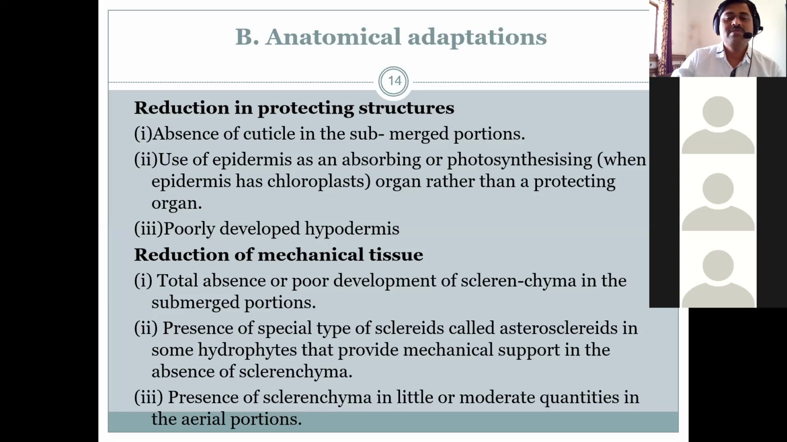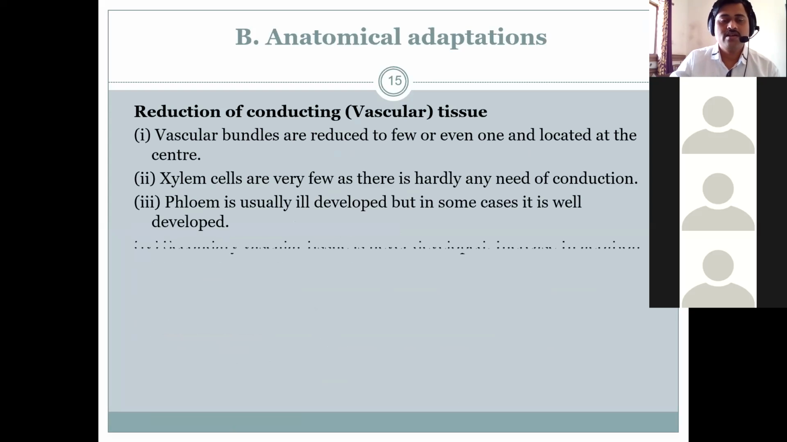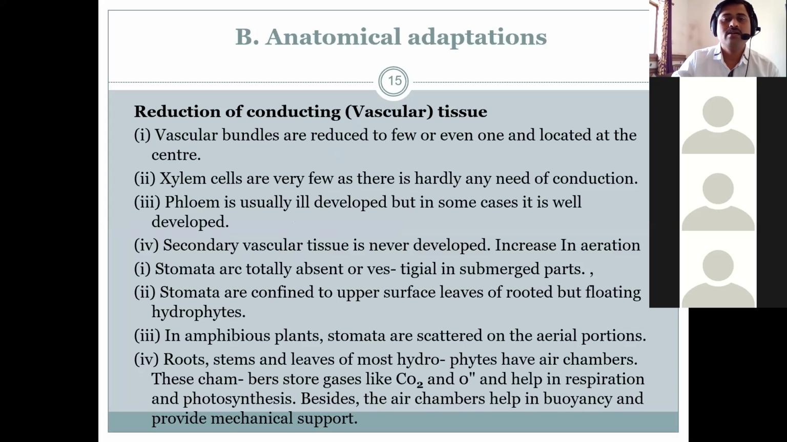Then presence of sclerenchyma in little and moderate quantities in some aerial portions. आता काही aerial plant मध्ये sclerenchyma present आहे. Then reduction in vascular tissue, just like vascular bundles are reduced to few or even one and located at the center. Xylem cells are very few, xylem फार कमी असतात, as there is hardly any need of conduction, कारण water conduction जास्त गरज नाही या ठिकाणी, म्हणून xylemची संख्या कमी आहे. Phloem is usually well developed, but in some cases it is poorly developed.